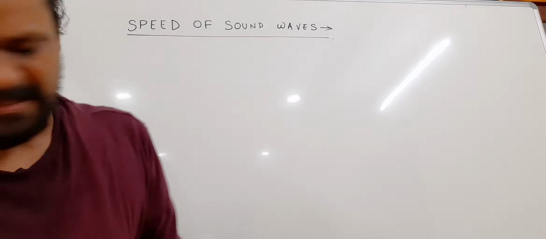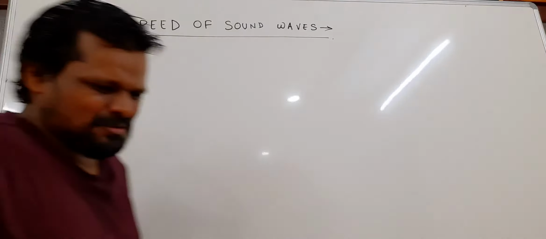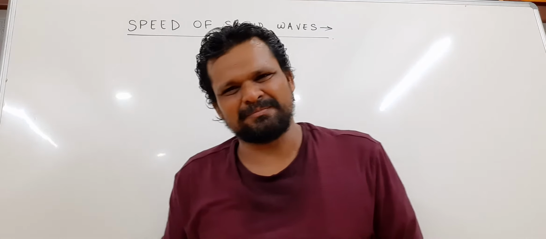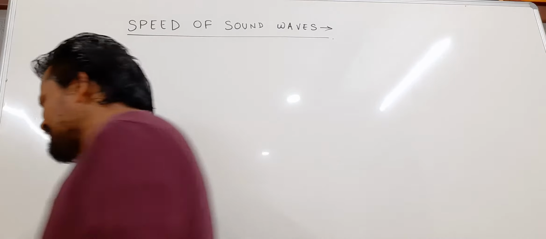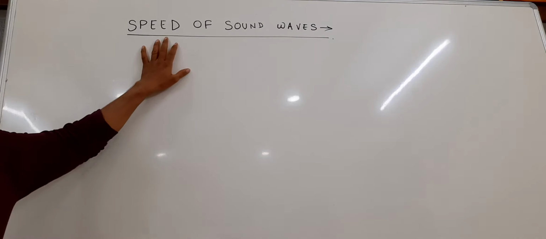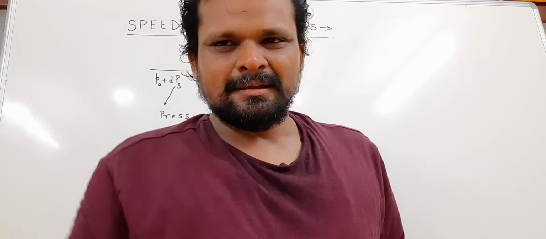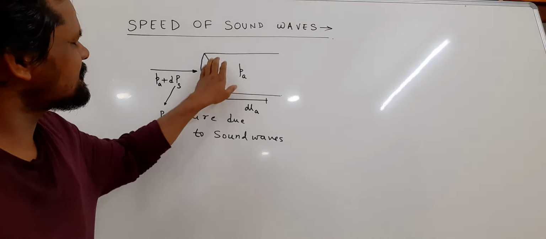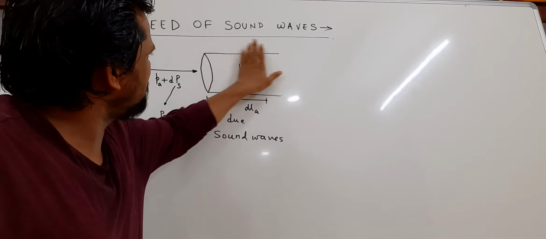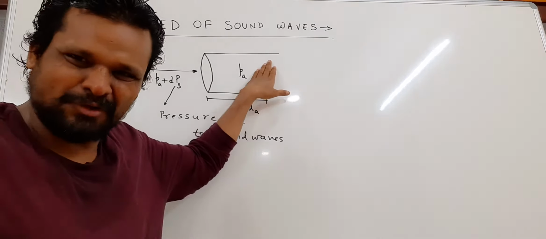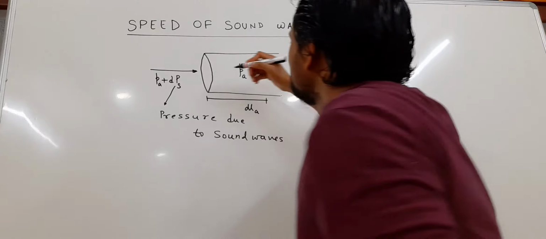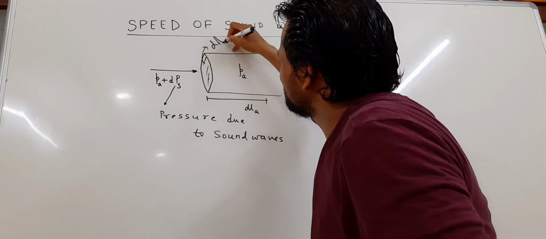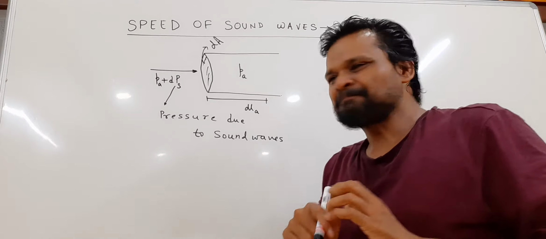Now we are going to start the expression of sound waves. See the proof here. Suppose this is a part of the atmosphere, and we are taking an area dA.